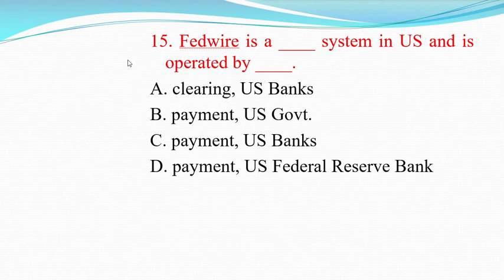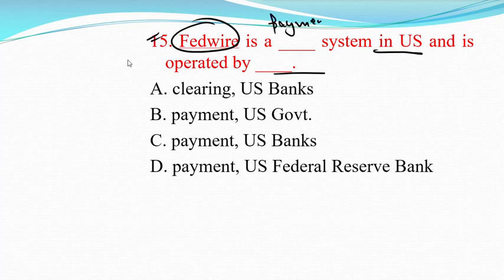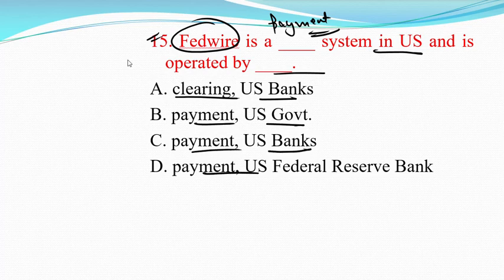Now move to the last question of today's session. Next one is Fedwire. Fedwire is a dash system in US and it is operated by, clear. It is a payment system and it is operated by: first option, US government; payment to US government; payment to US banks; or the US Federal Reserve.